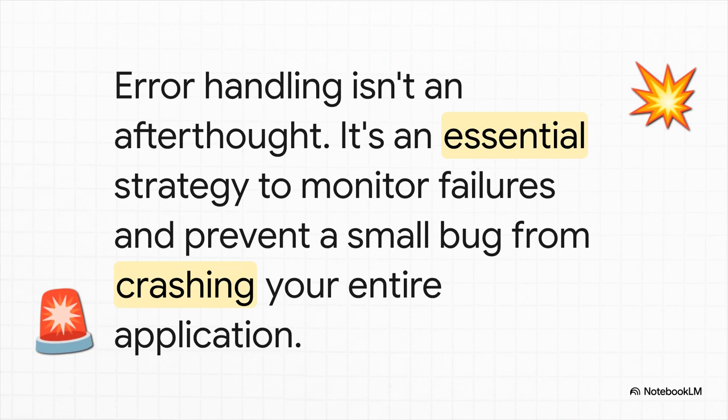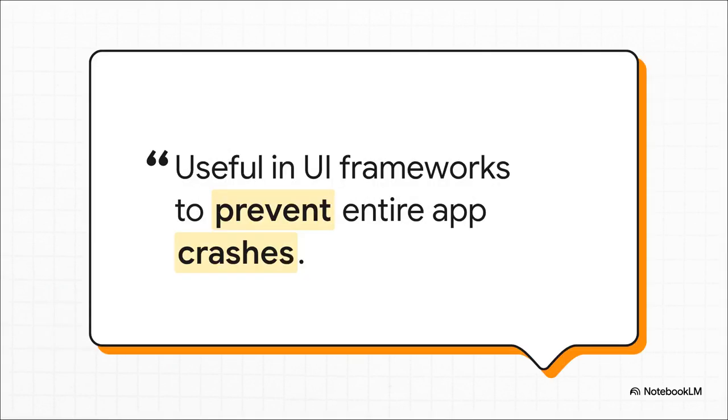The whole thing. We can stop that with a really cool strategy called an error boundary. The idea here is awesome. An error boundary is basically like a fire extinguisher for your component. If a fire starts in one little part of your UI, the boundary puts it out right there. It contains the damage so it doesn't spread and burn down the whole app. The rest of your application can just keep on running.